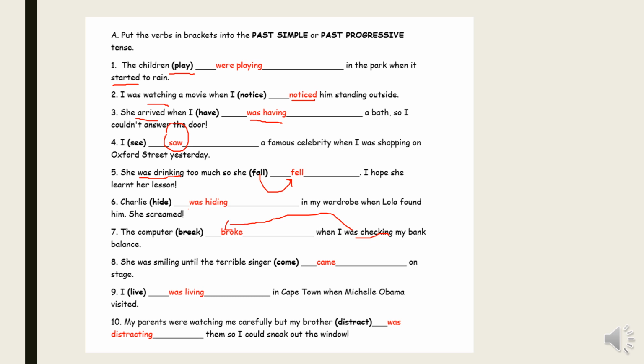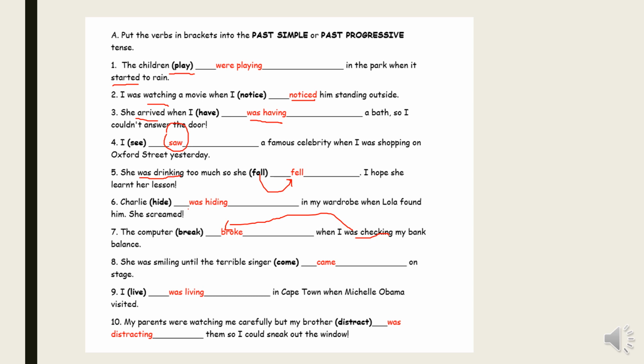She was smiling until the terrible singer came on the stage. She was smiling, and then something happened, interrupted the action of smiling, which is the singer when he came on stage. So came should be written in the past simple tense. I live in Cape Town when Michael Obama visited. So I was living, and then something interrupted, which is the visit of Obama.